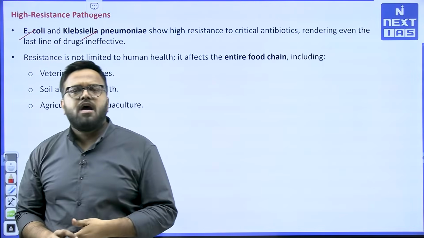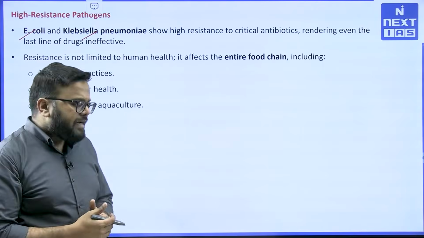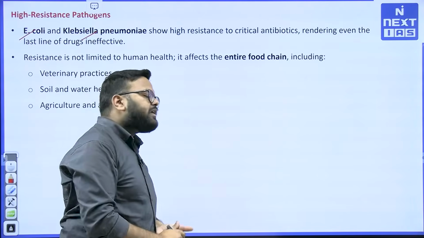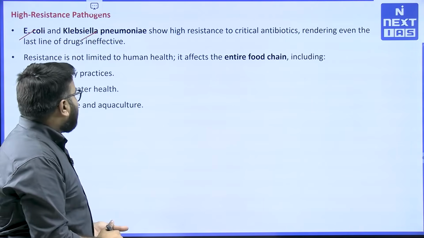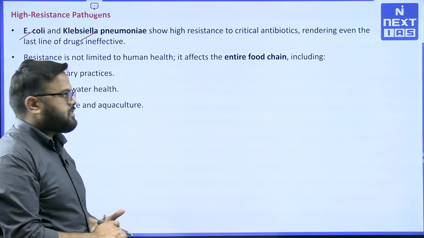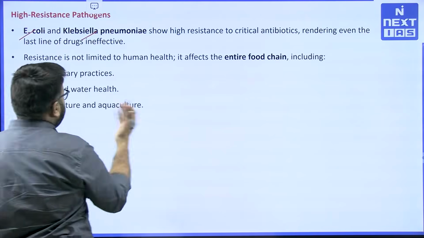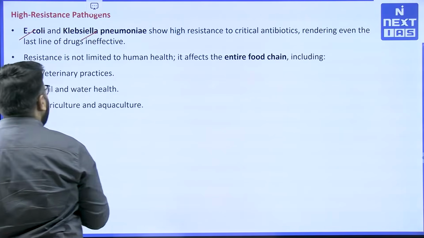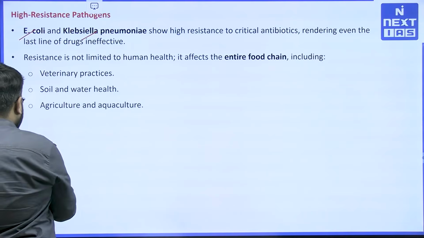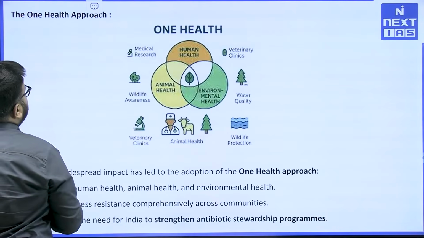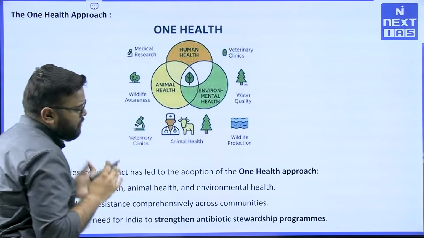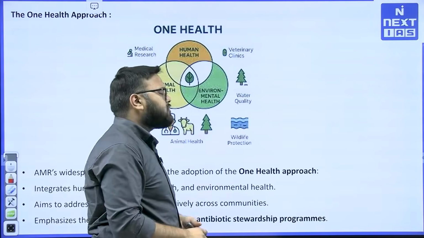It is essentially the misuse of antibacterial medicine earlier, and that has created the AMR crisis, the antimicrobial resistance crisis in India. Another important reason is veterinary practices, soil and water health issues, and agriculture and aquaculture are also responsible for that. As I said earlier, the One Health approach is getting promoted. So what exactly is this One Health approach?